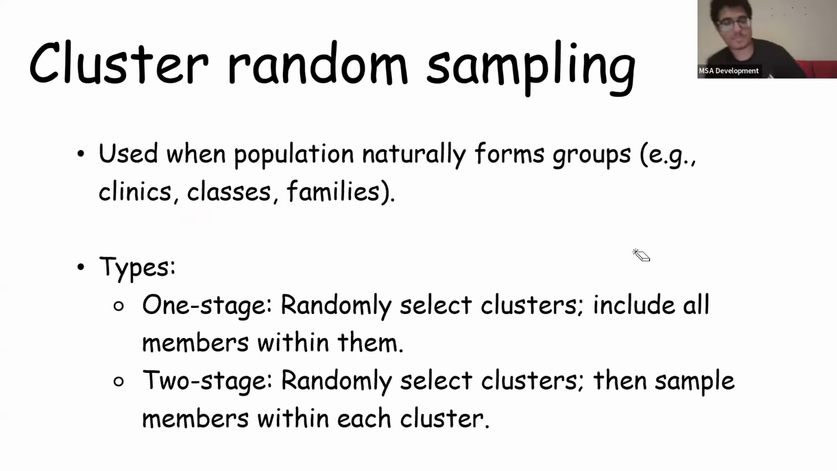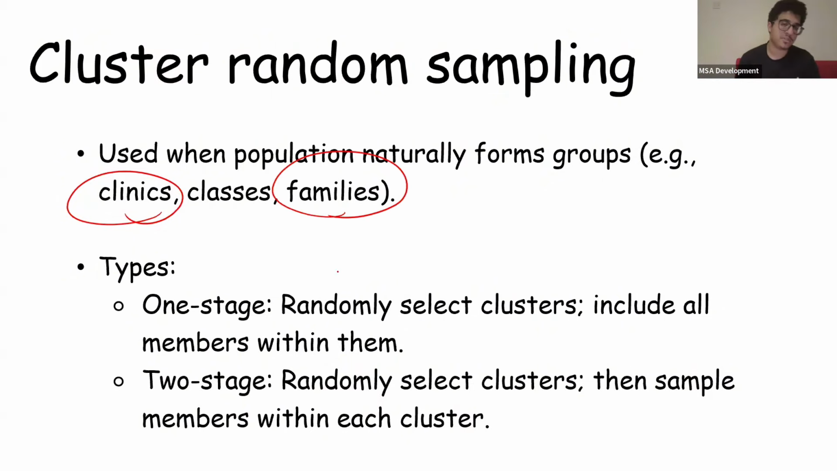Last but not least, for random sampling, there's cluster random sampling, used when populations naturally form groups, okay? So for example, if you're looking at diabetic patients all around the kingdom, all of them naturally fall into different hospitals, okay? Different clinics, okay? Or people fall into different families, for example. And there are different types of cluster random sampling.